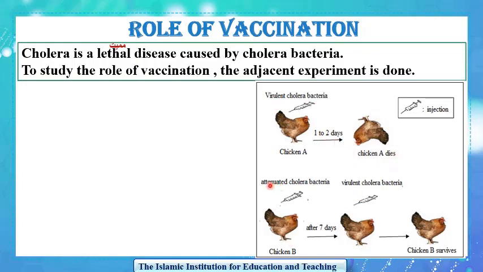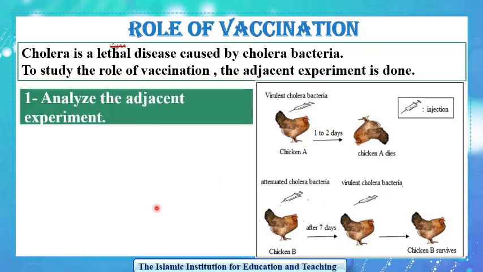Chicken B is injected with attenuated cholera bacteria. Then after 7 days, it is injected with the virulent cholera bacteria. Then chicken B survives. We want to analyze this experiment. Remember that when you are asked to analyze, you should mention the results and the conditions.